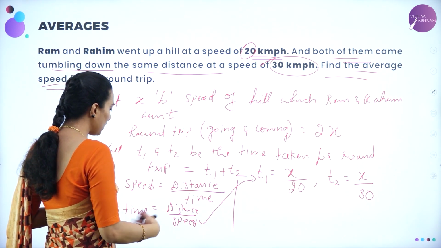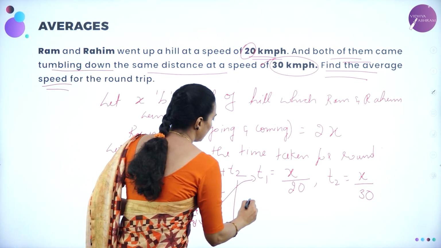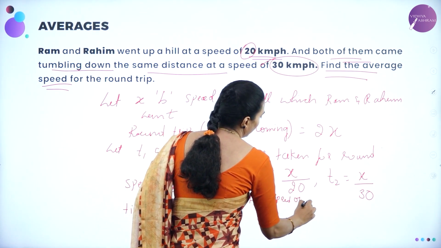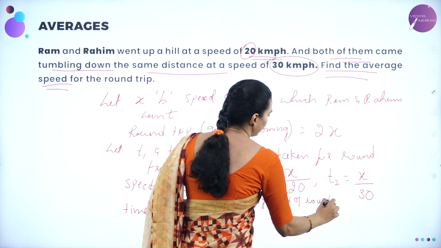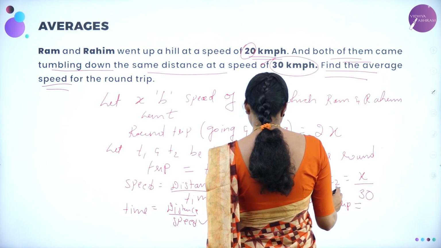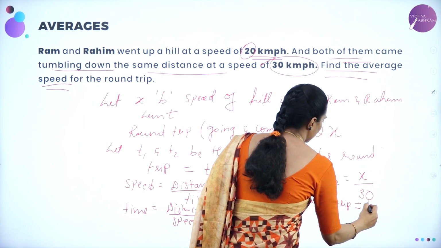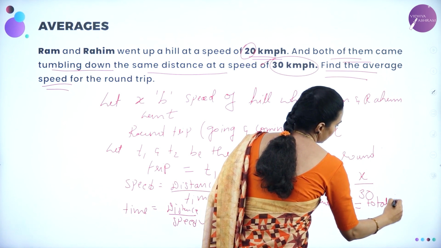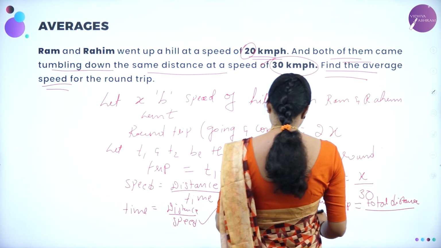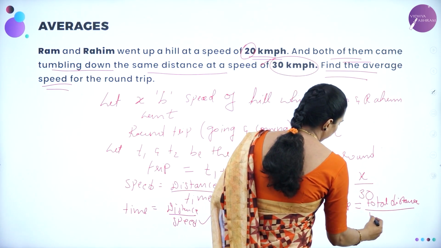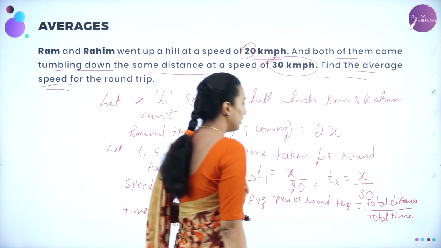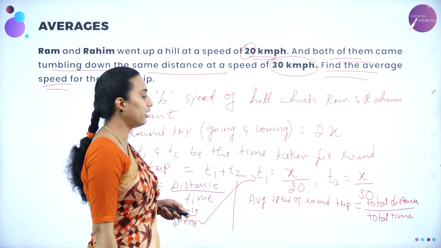Now what is the average speed of the round trip? Average speed of the round trip will be equal to total distance divided by total time, right?